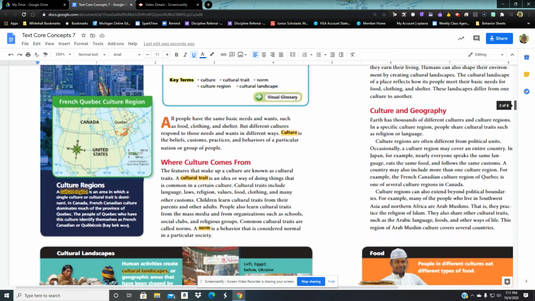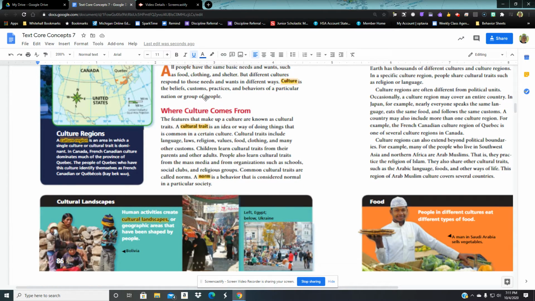Where culture comes from. The features that make up a culture are known as cultural traits. A cultural trait is an idea or a way of doing things that is common in a certain culture. Cultural traits include language, laws, religion, values, food, clothing, and many other customs.